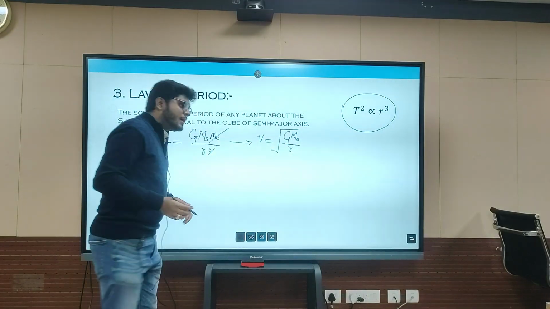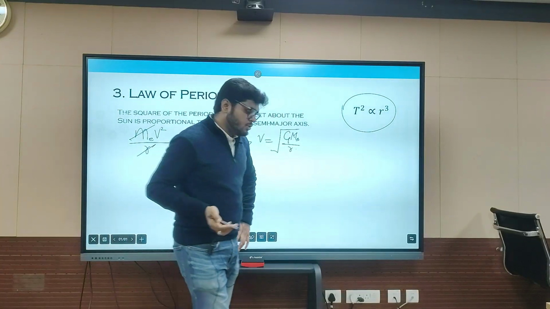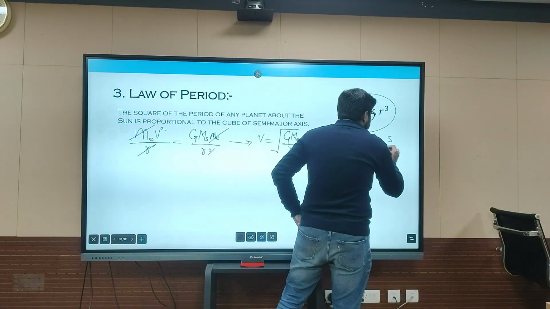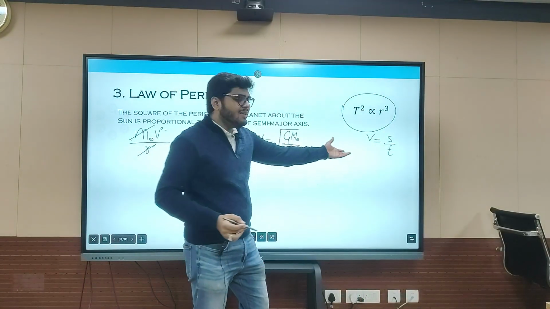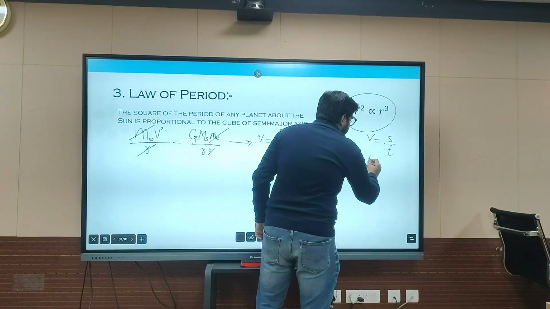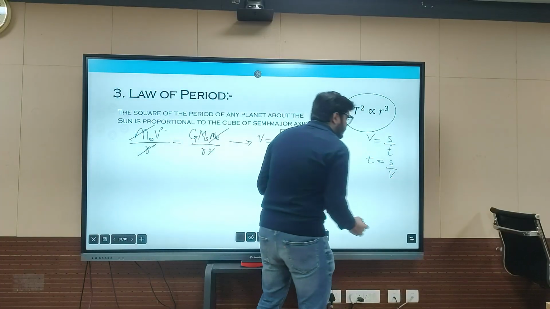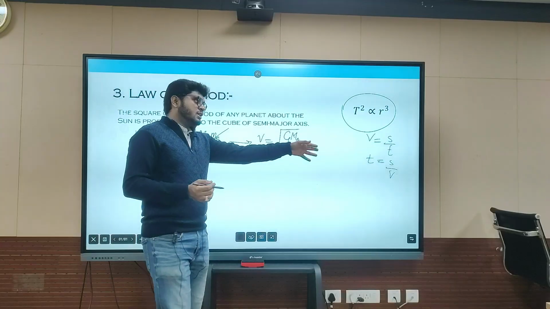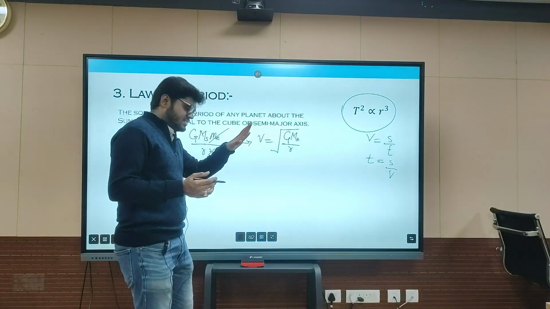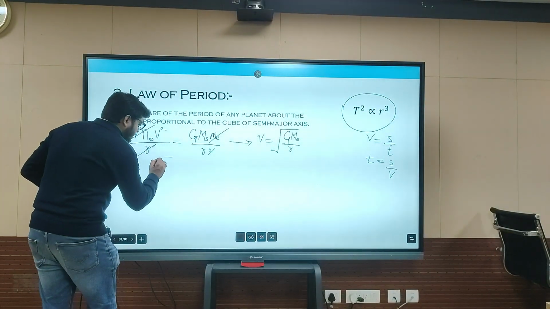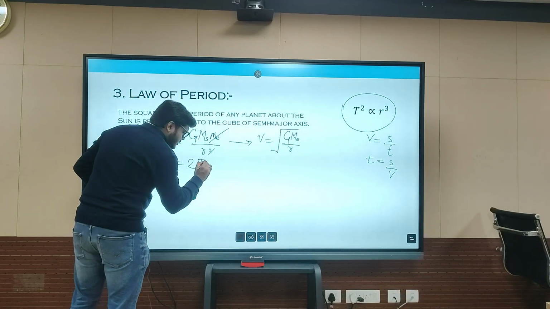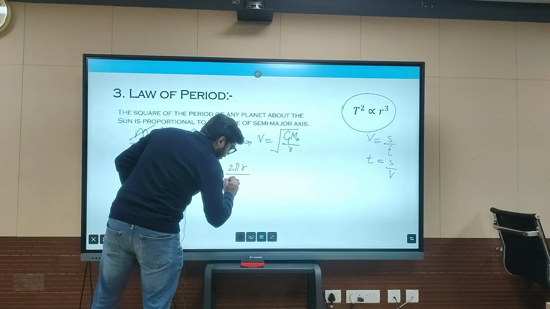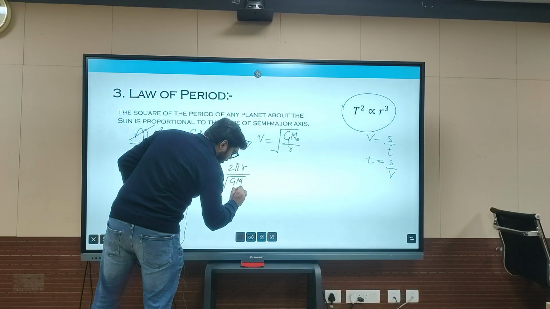Now here comes the twist. Velocity is independent of mass, you know that, and the formula for velocity is v = s by t. So with it we can easily find out the period. T will be s by v, and for a circular motion that we are taking here, accounting centripetal force, the surface will be 2πr. So the period will be 2πr by v, and we have the value 2πr by under root GM by r.